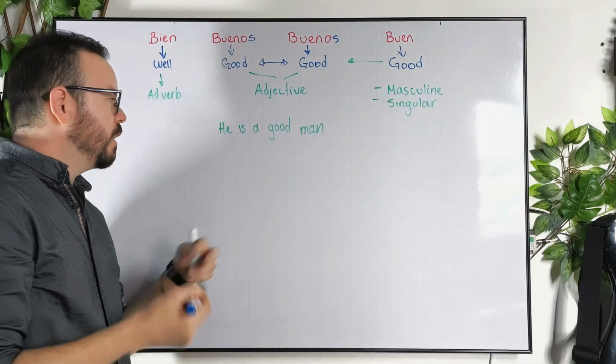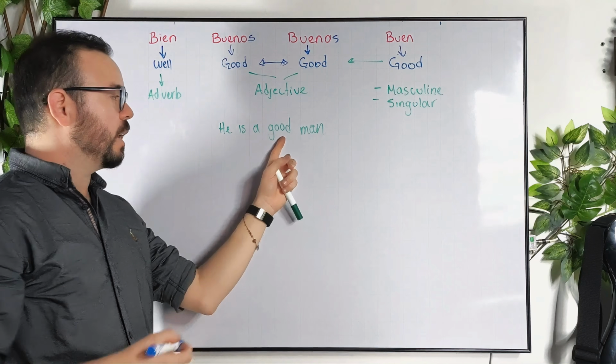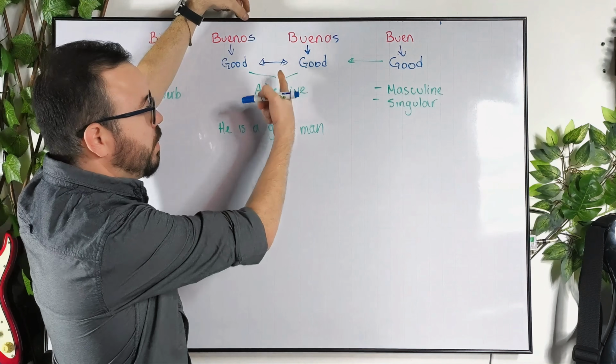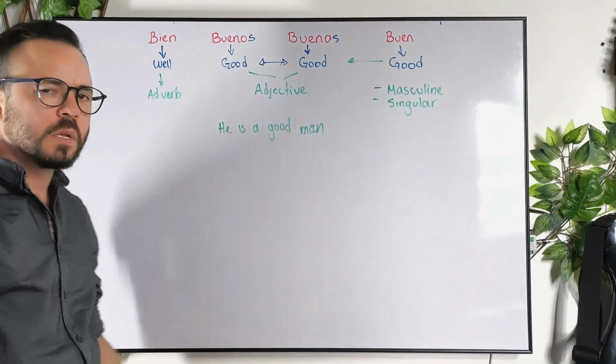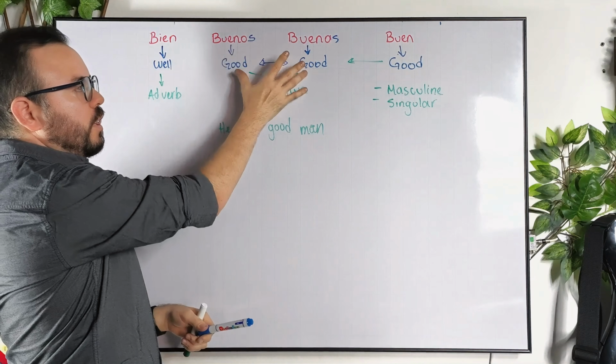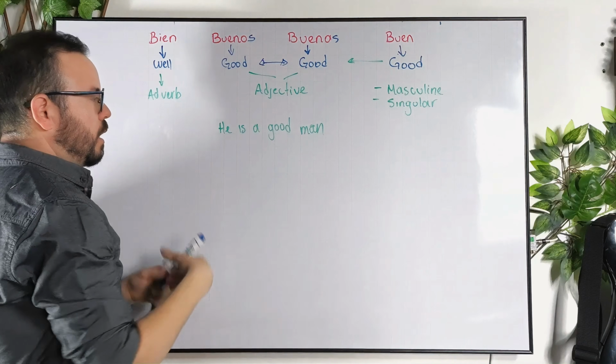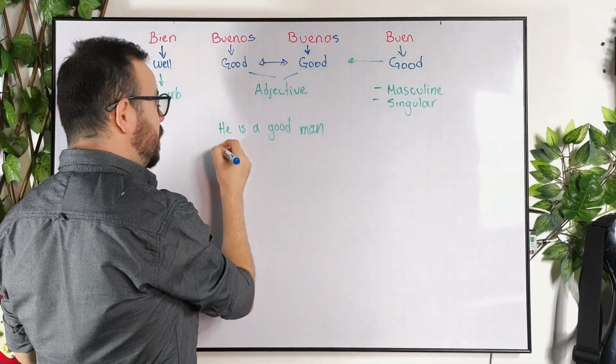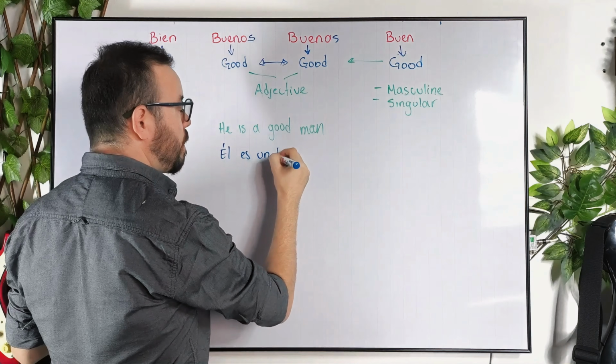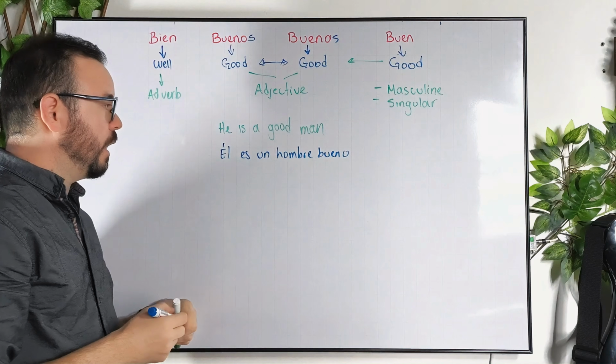Now we want to say this. He is a good man. So basically, I'm using good. That means I can use this one here or I can use this one here, okay? So let's start using this word that we have here, bueno. So he's a good man. We're just going to say, él es un hombre bueno. That's it, okay? One more time.